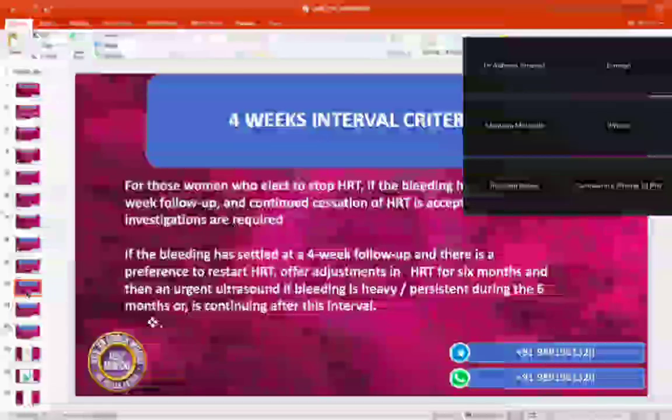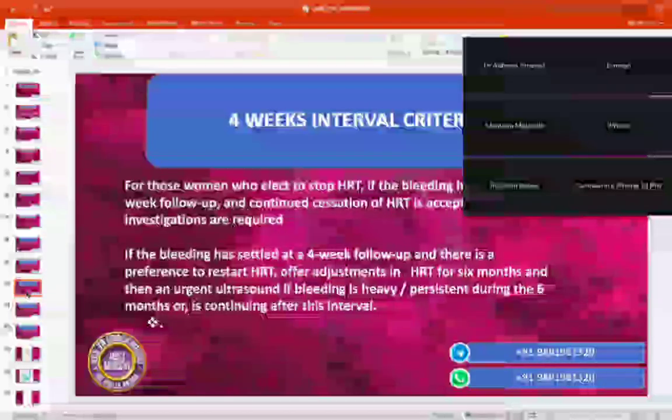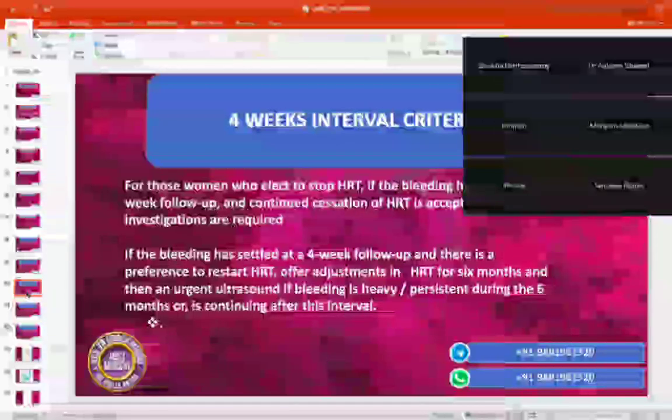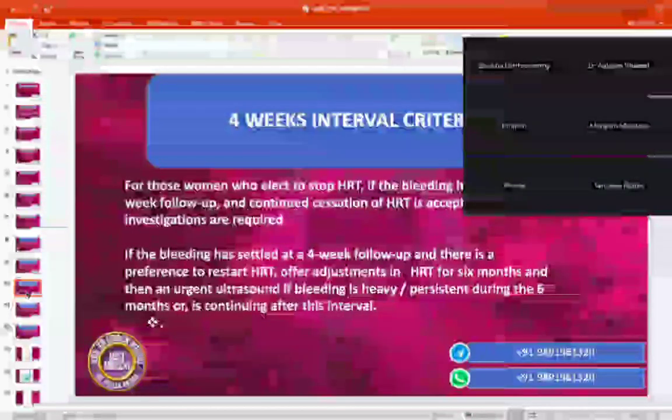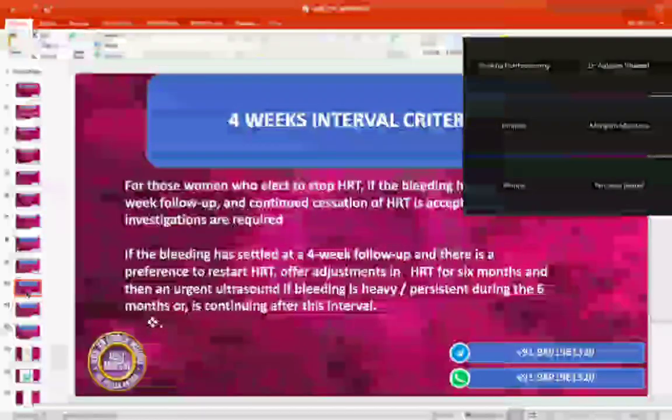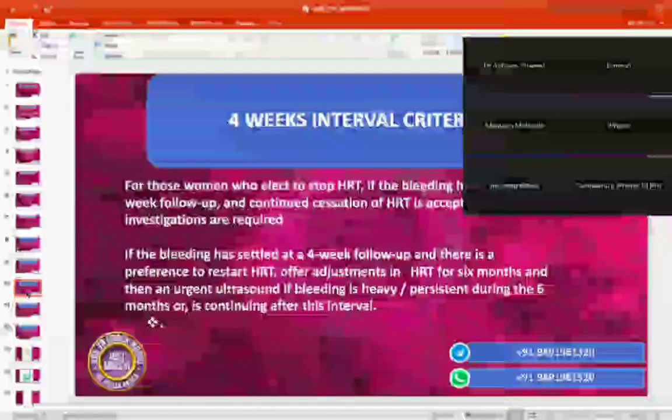But if there is any bleeding after 4 weeks, then we have to go further for the scan from down below immediately. Or if you want to restart, then we are going to readjust the medication of this HRT for 6 months. And accordingly, if there is bleeding or spotting, then we are going to do the urgent scanning from down below. I think now it's clear to everyone. Yes.